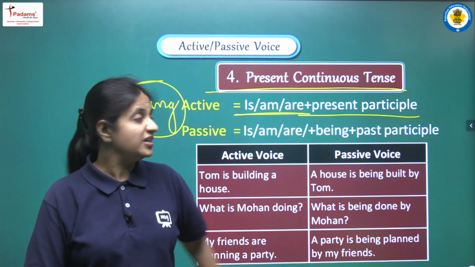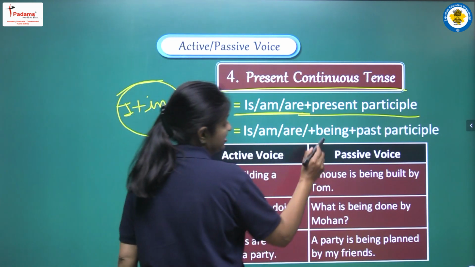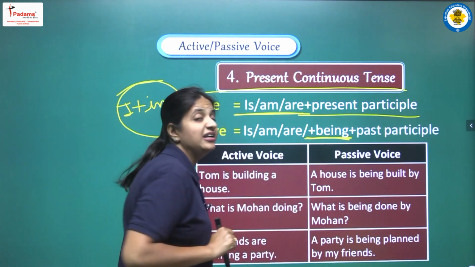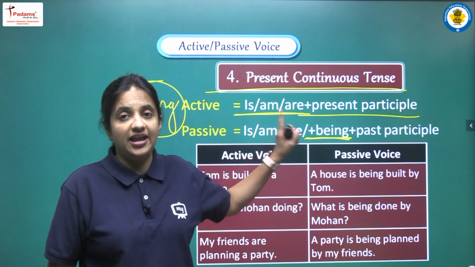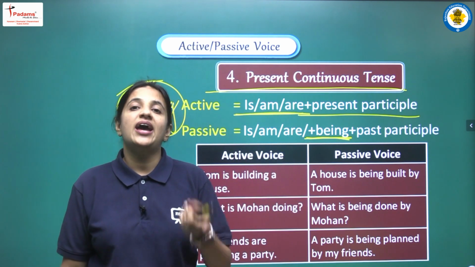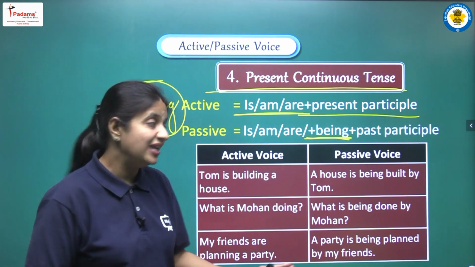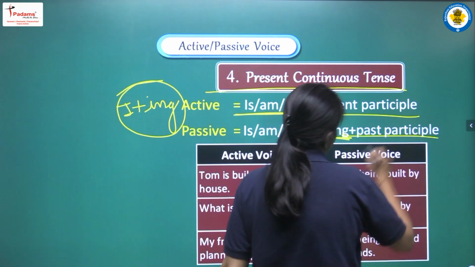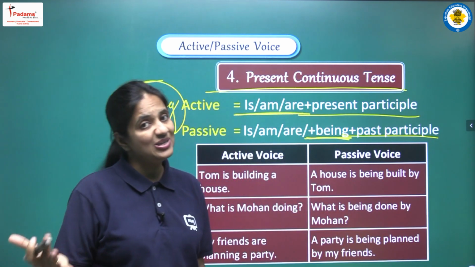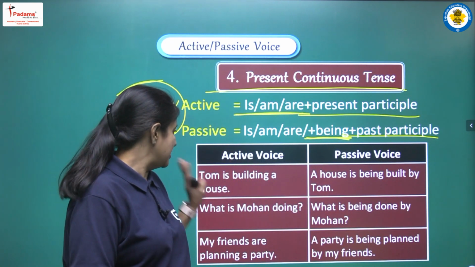अब हमें पैसिव वॉइस में क्या करना है? So let's see. पैसिव वॉइस में हमें being ऐड करना है with is, are and am. It means we have to write is being, are being and am being, and yes, past participle means again third form हमें use करनी है. So let's see some examples.